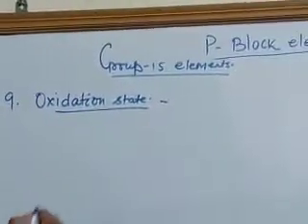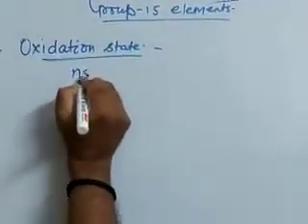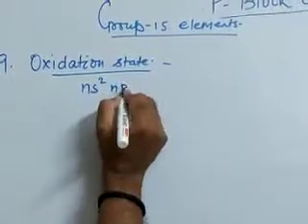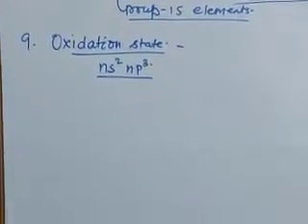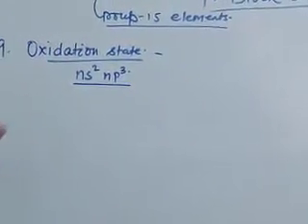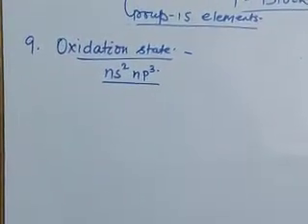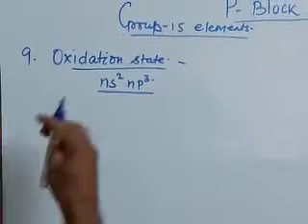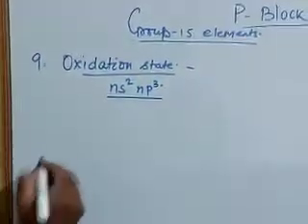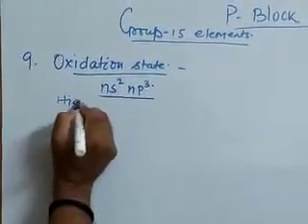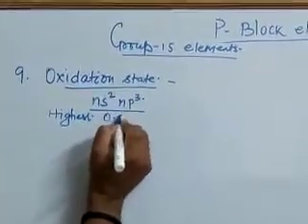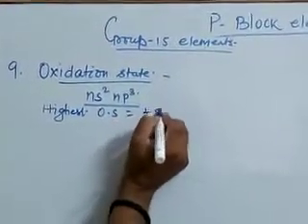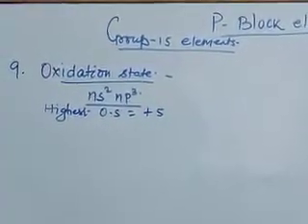Now, group 15 elements have the valence shell electronic configuration ns2 np3. As we know, the highest oxidation state of any element is equal to their number of valence electrons. So the highest oxidation state of group 15 elements is +5.